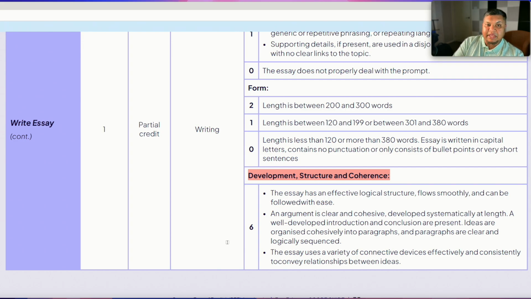And also one more thing, this development, structure, and coherence will be checked by a human. That means if you are writing illogically, that is, it's an argumentative essay, but you are just simply writing there are positives, there is negatives, or it's a discussion-based essay, you are writing there are some drawbacks and benefits.